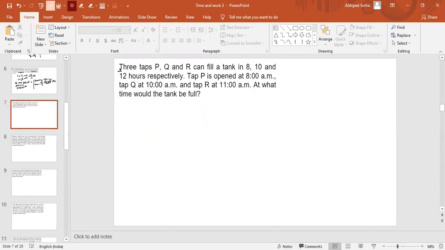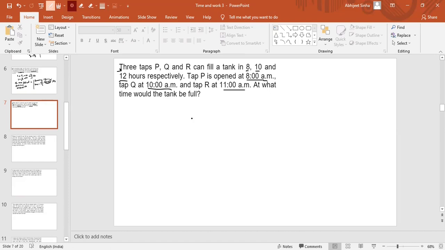Here in this question, three taps P, Q, and R can fill a tank in 8, 10, and 12 hours, respectively. Tap P is opened at 8 a.m., tap Q at 10 a.m., and tap R at 11 a.m. At what time would the tank be full? Keep in mind, guys, that here you have to answer the exact time, not in minutes or hours. That means after 11, it could be 12 p.m., 1:30 p.m., whatever it is.